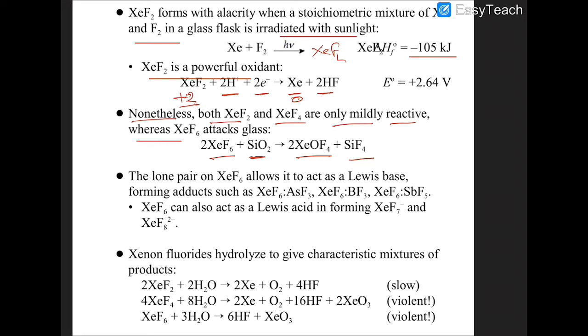Remember that this question was already asked in a previous IIT: how many lone pairs are present in XeF2, XeF4 and XeF6. The answer is that in XeF2 there are 3 lone pairs. In XeF4 there are 2 lone pairs, and in case of XeF6 there are 0 lone pairs.